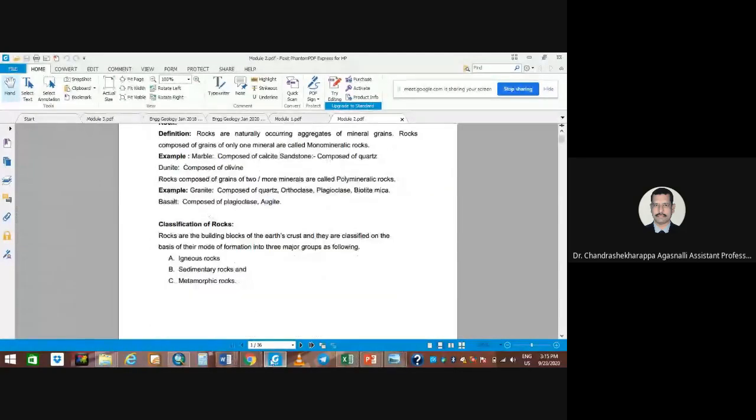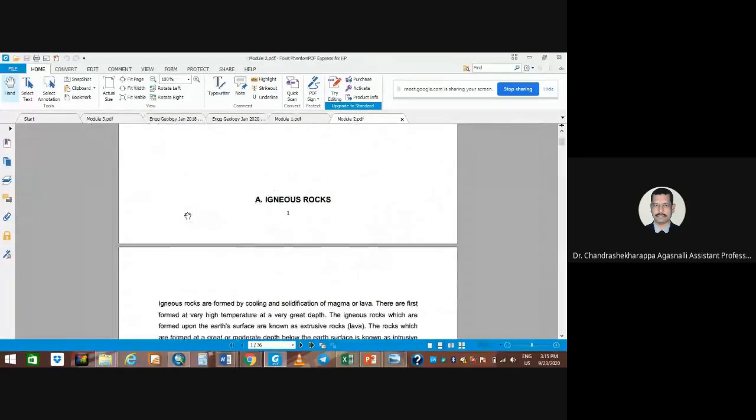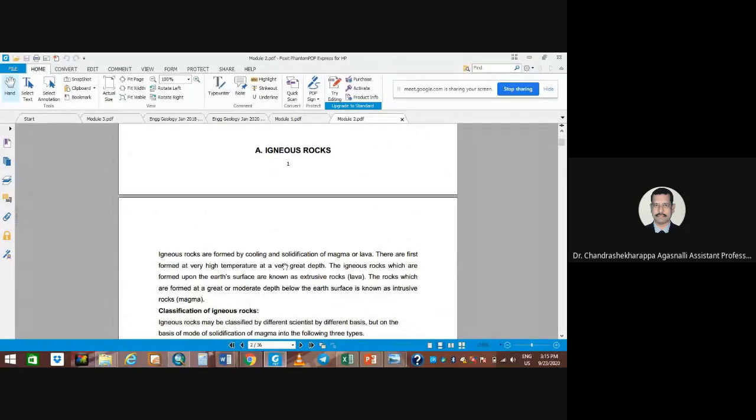Okay, so what they're asking here is to define igneous rocks. Go directly to igneous rocks. What are igneous rocks? Define them there.